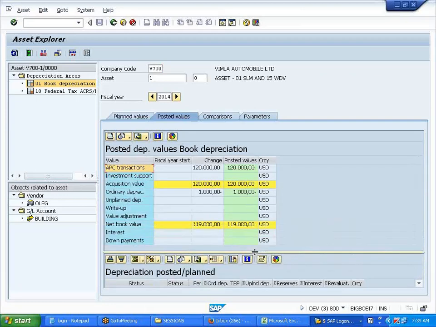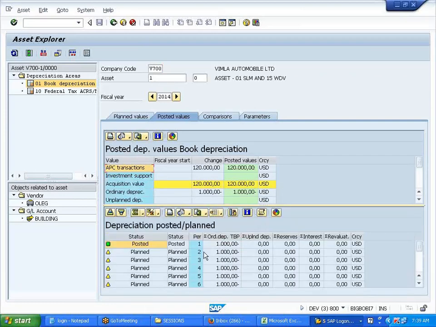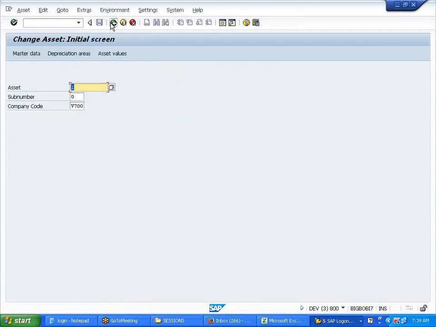So like this, if you go for the next month, you post for the next month, third month, fourth month, like this, you keep on going this way. This is your month end activity, and also in the period end, we'll use the same thing, for the 12th month also. Before you run for the 12th month, there are certain prerequisites. So tomorrow I'll take the legacy upload, old assets, how to upload in the SAP, and also the period end activity for this.